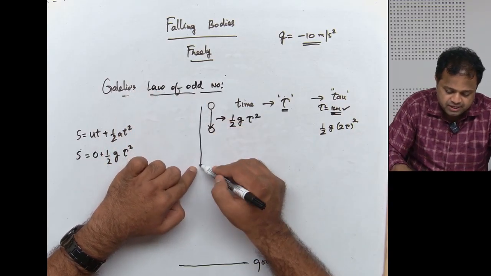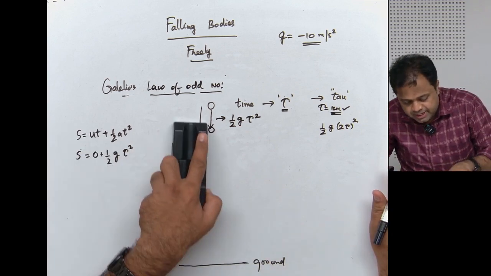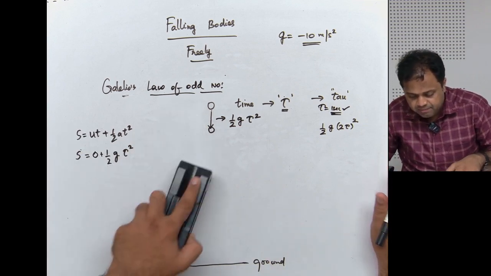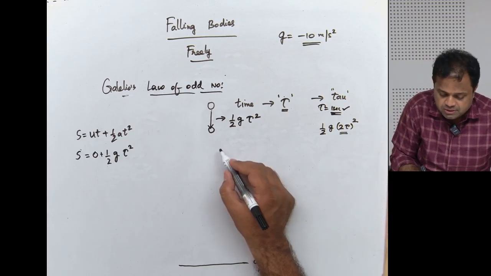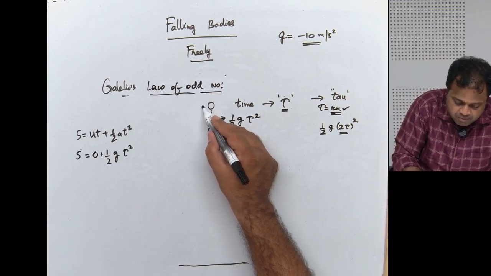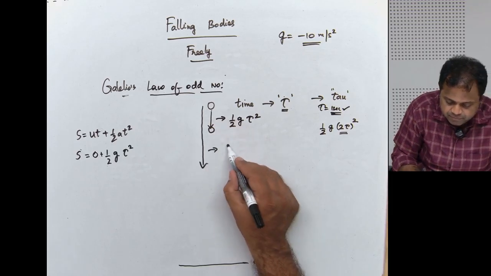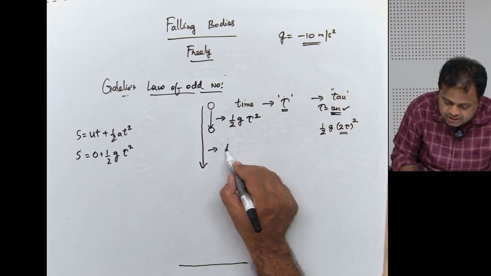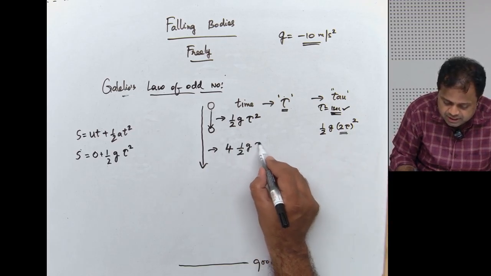It would travel somewhat here, no? Correct? In 2 seconds it travels half g 2 tau square, and that much will be how much from here to here? That distance would be 2 square is 4, so I'll bring that outside. Rest everything remains the same, half g tau square.